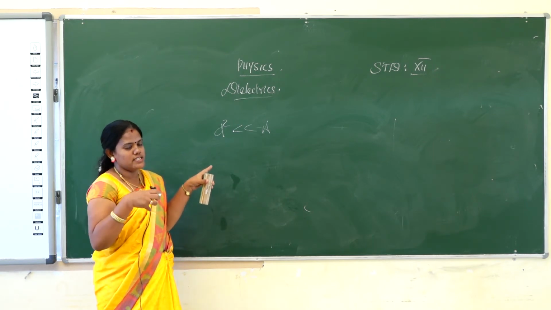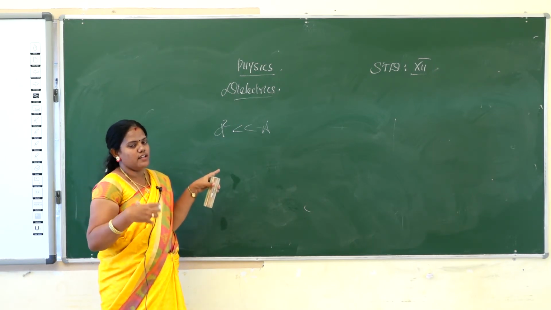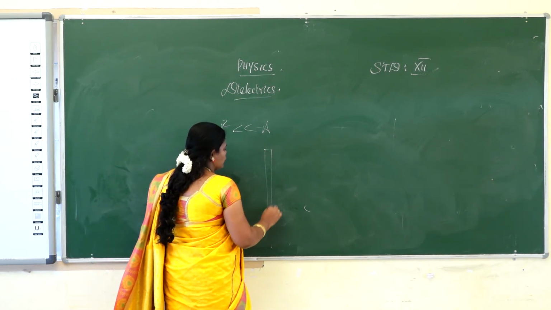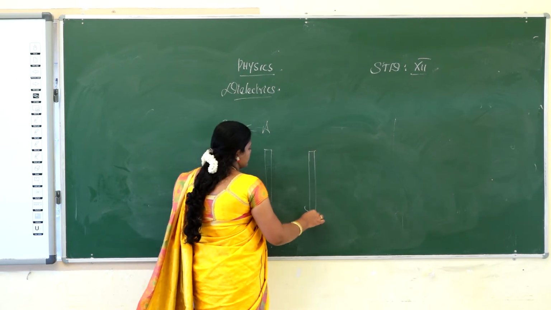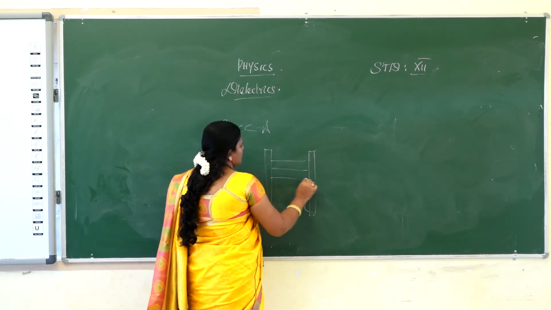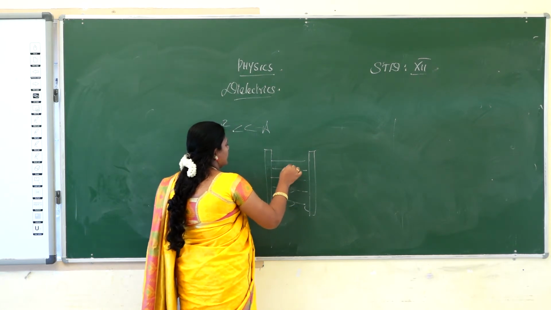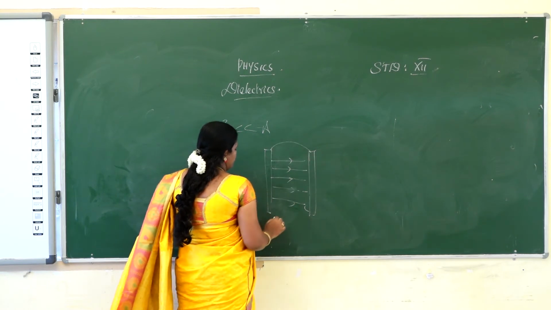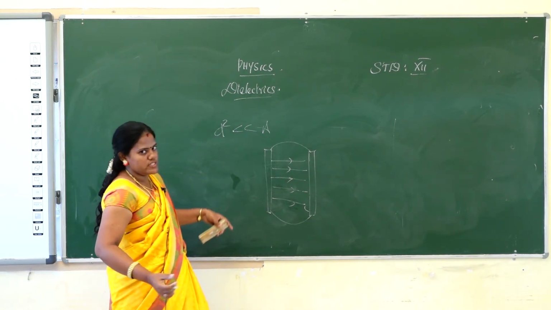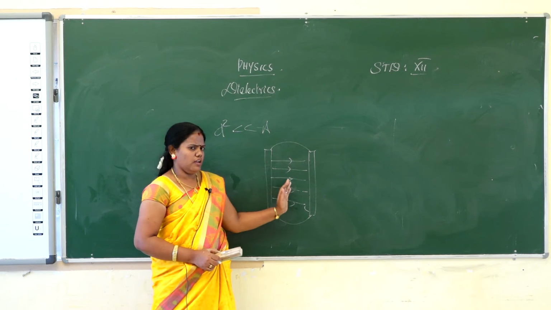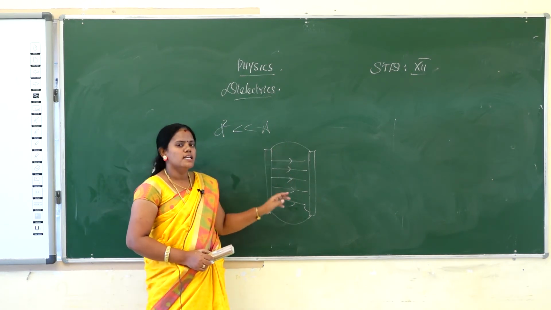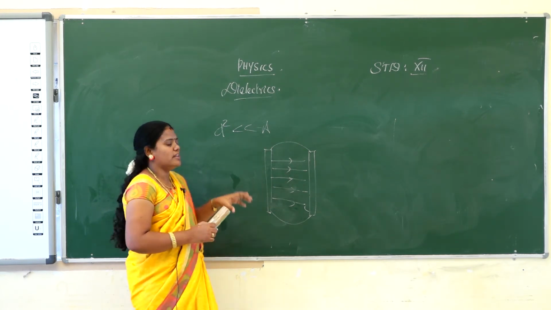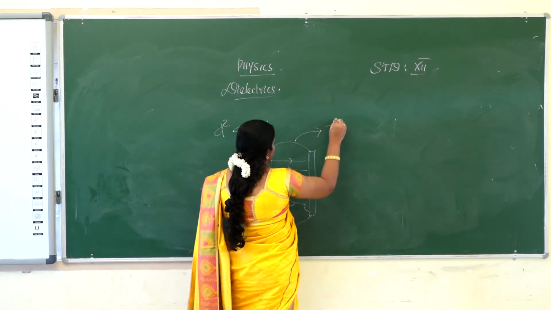If the thickness and area of the two plates are very small compared to the distance between them, then the electric field is created between the two plates. In the center portion the electric field will move on in the normal way, but on the two sides the electric field will bend outwards, towards the outside. That is called the fringing field.